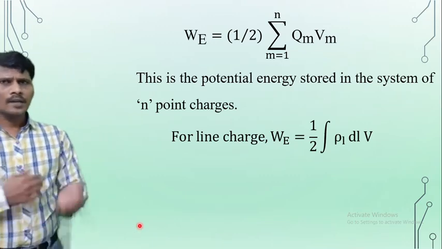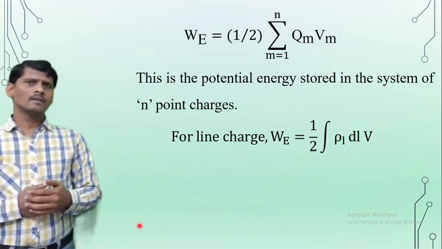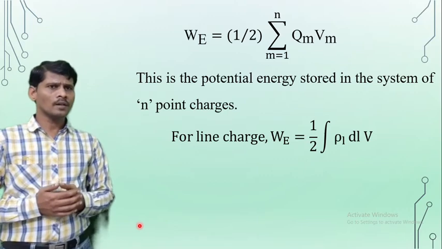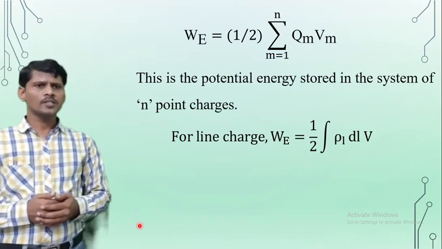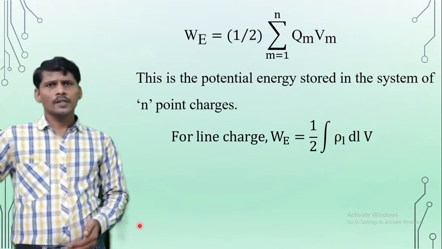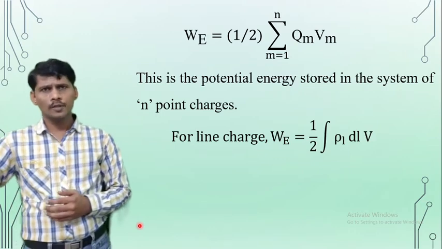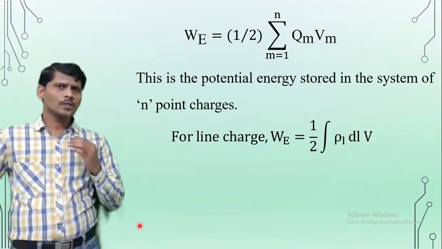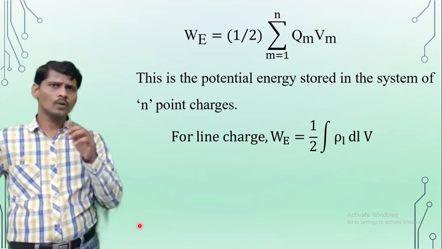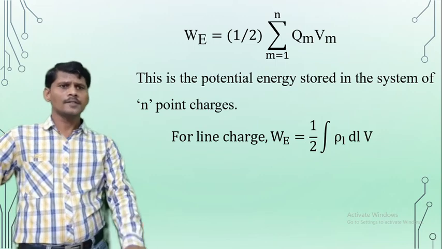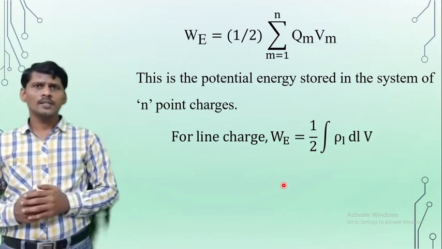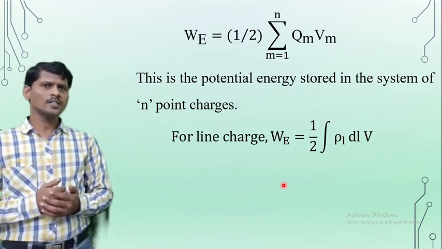Similarly, for line charge, the line charge density is rho L coulombs per meter. For line charge, the total work done or the potential energy W suffix E is equal to 1 by 2 line integral of rho L dl into V. According to the concept of charge distribution, the total charge of the line charge distribution is Q is equal to line integral of rho L into dl, and substituting that Q value into the above expression, for the line charge case the energy stored or the potential energy W is equal to